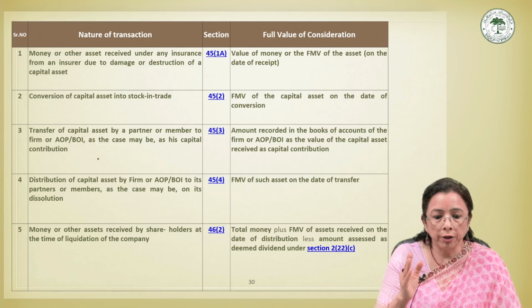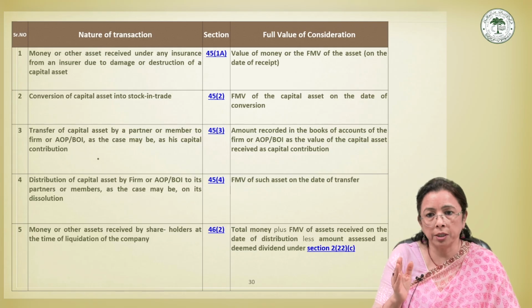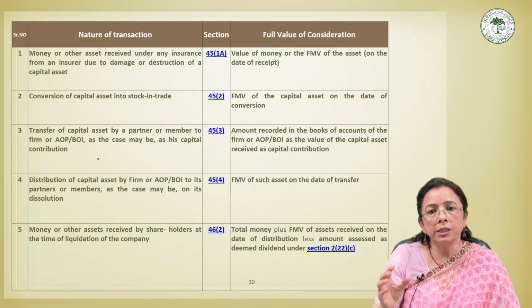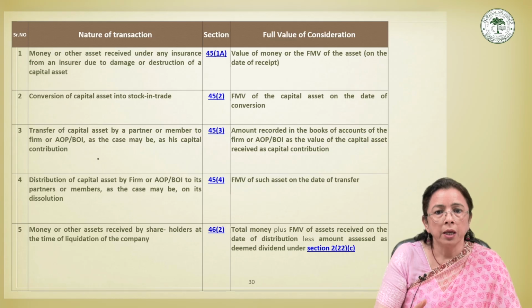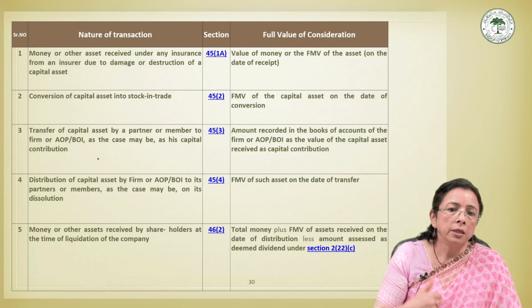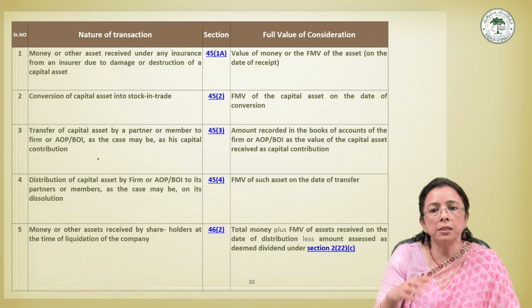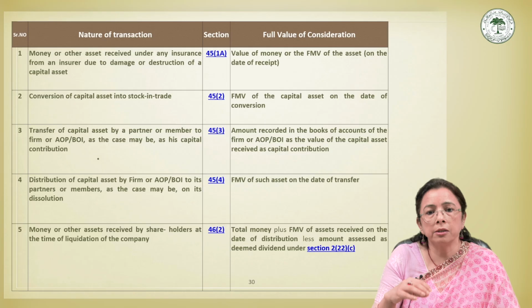Next we have section 45 subsection 2. This deals with the conversion of capital assets into stock in trade. This situation commonly arises when an individual converts an investment asset such as land or building into business inventory. Since the nature of the asset changes from investment to trading asset, the law considers it as a transfer. So, in such a case, the fair market value of the asset on the date of conversion is treated as the full value of consideration for the purpose of computing the capital gain.